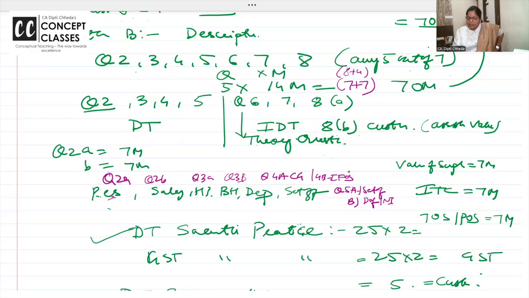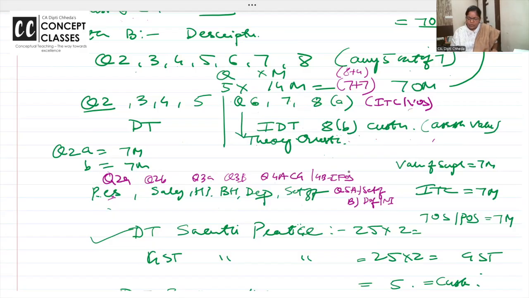Question numbers 6 and 7 both are from IDT GST. Question number 7 is again they'll ask you two cases whether this is supply or not, and registration and all. Simple questions are asked. Question number 8A is mandatory, either how much ITC you will claim or the value of the supply. And question number 8B is customs. If you want to take 8A and B, very easy questions are asked from customs. Repeatedly the same question: add the GST and add the customs duty and all. Then prepare ITC and value of supply also.